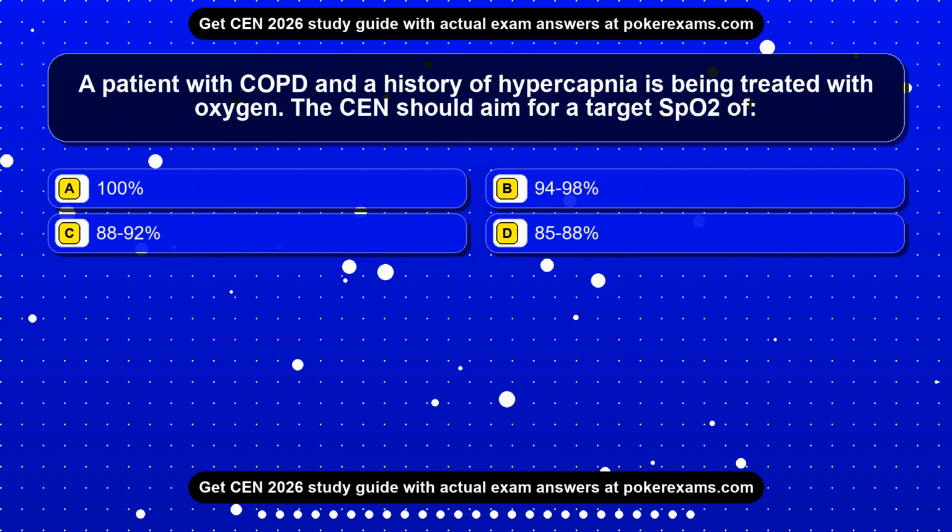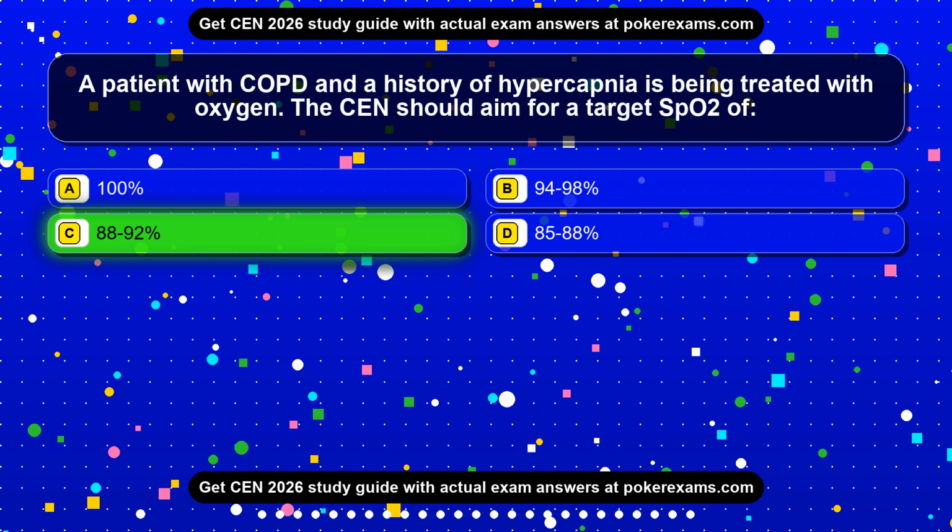Question 14. A patient with COPD and a history of hypercapnia is being treated with oxygen. The CEN should aim for a target SpO2 of: Option A, 100%. Option B, 94 to 98%. Option C, 88 to 92%. Option D, 85 to 88%. The correct answer is option C, 88 to 92%.